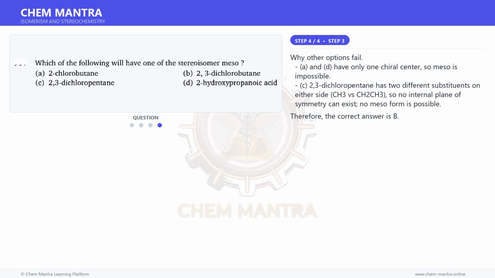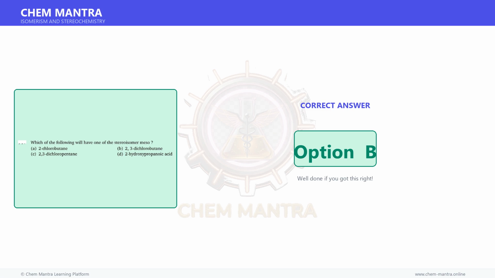And for the final step, why other options fail? A and D have only one chiral center, so meso is impossible. C. 2,3-dichloropentane has two different substituents on either side, CH3 versus CH2CH3, so no internal plane of symmetry can exist, no meso form is possible. Therefore, the correct answer is option B.